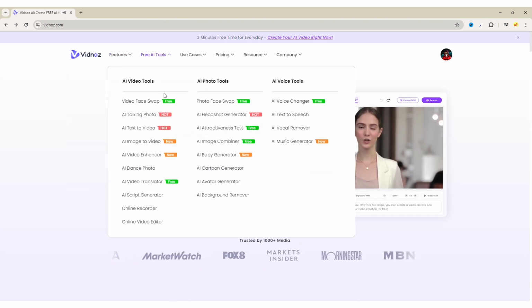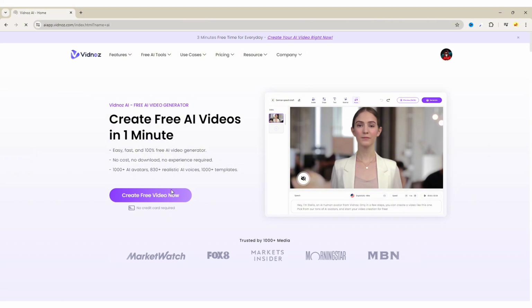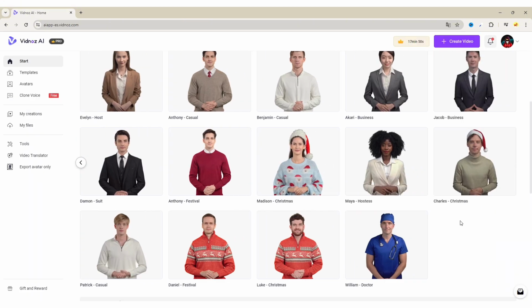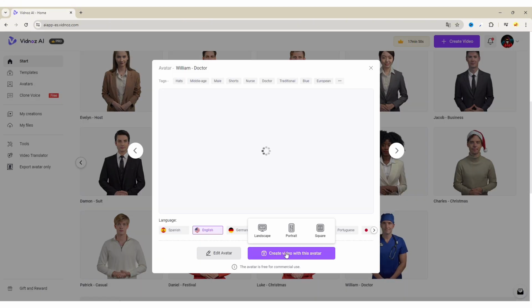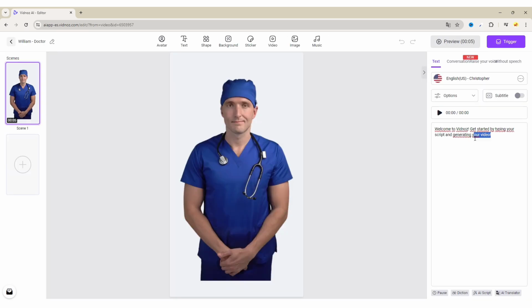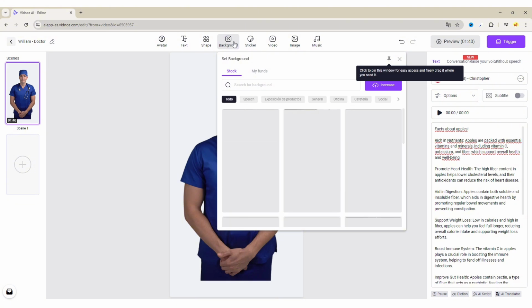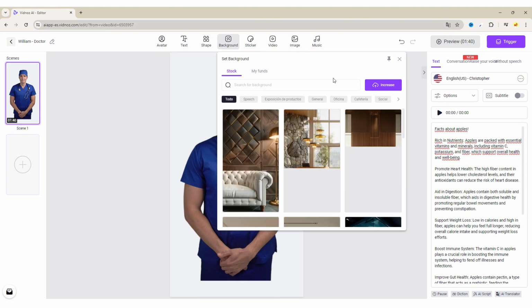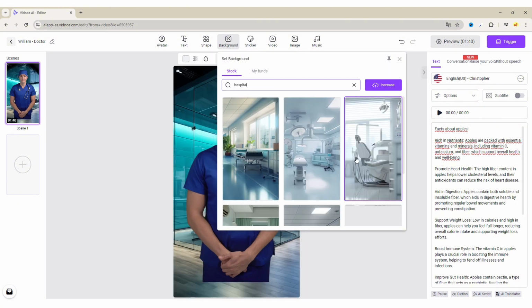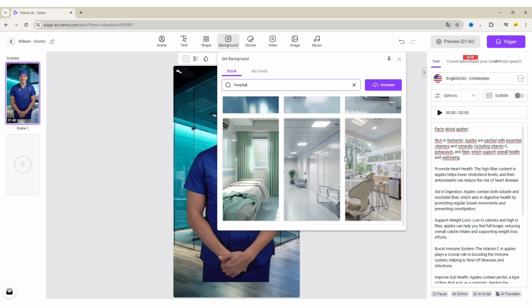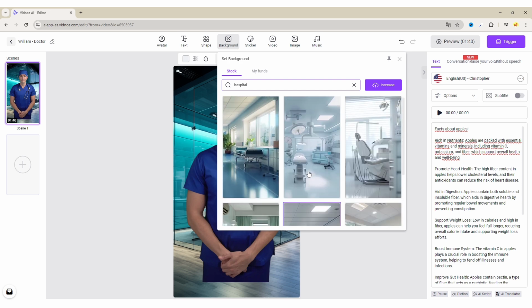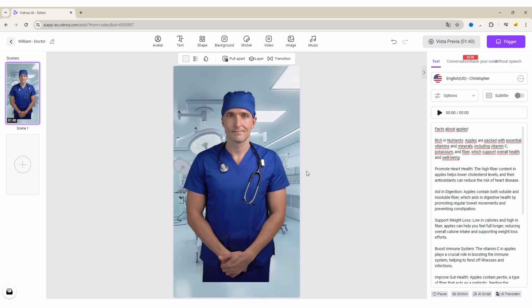Once you're in, click on Create and scroll down to where you can find this AI avatar of a doctor. Hover over it and click on this short portrait format. Now, paste your script here. Before making the video, it's a good idea to add a nice background. To do that, click here and choose a suitable background. You can also find better options in the material section, which has Unsplash, a popular stock footage site, integrated. Let's use this one. Right-click and set it as the background.